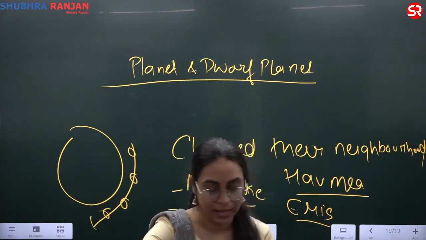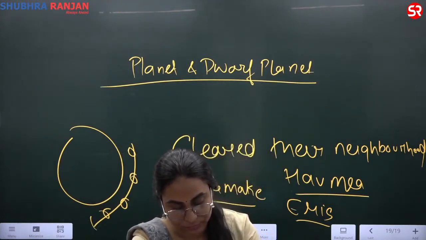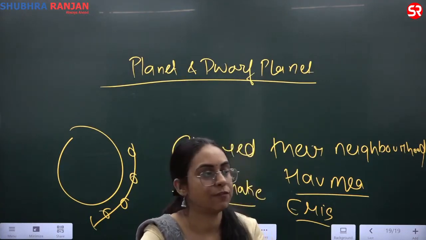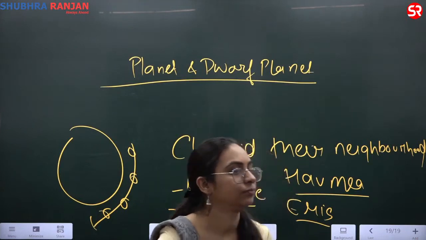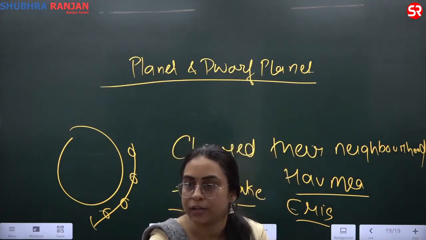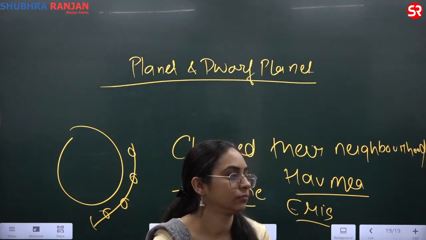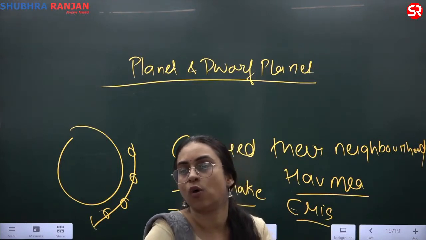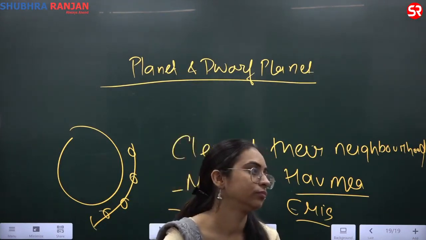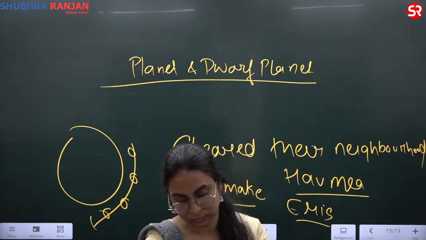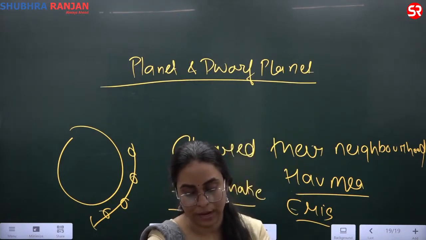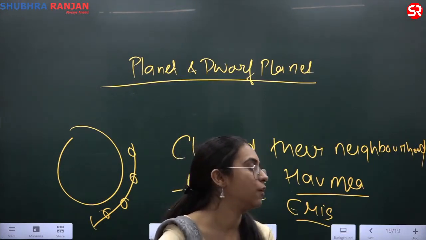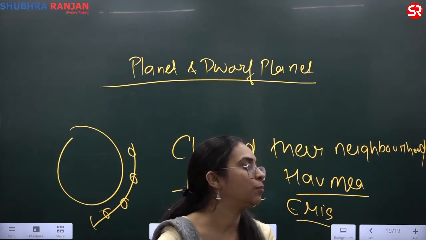Except for Ceres, which is found in the asteroid belt, all the other dwarf planets are found in the Kuiper belt.